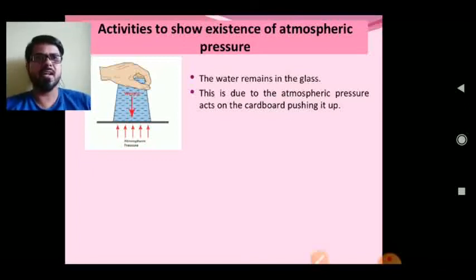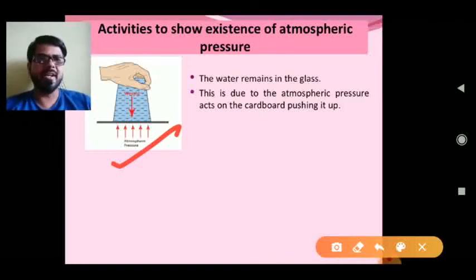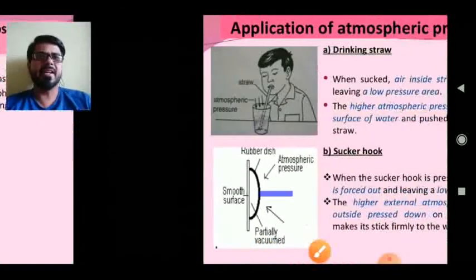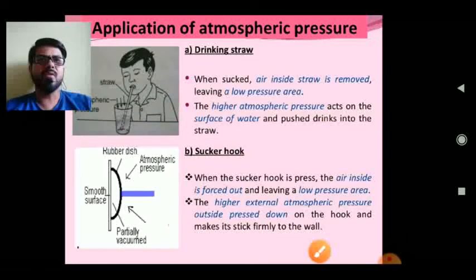Then you will see the cardboard remains pushed up due to the atmospheric pressure acting on it from the lower side.